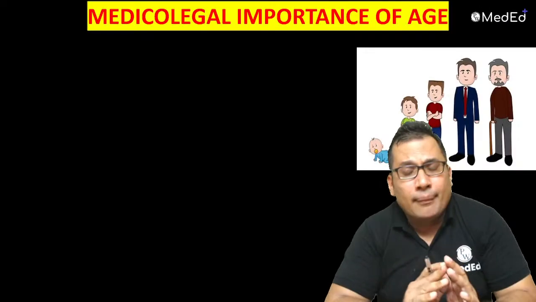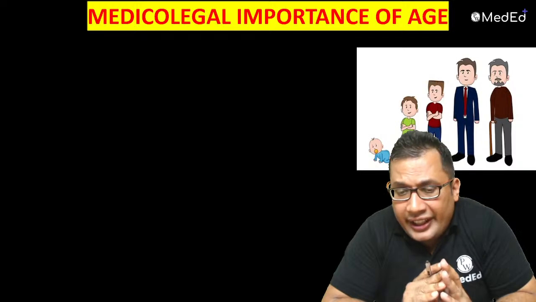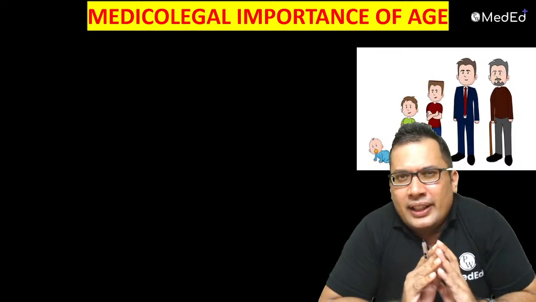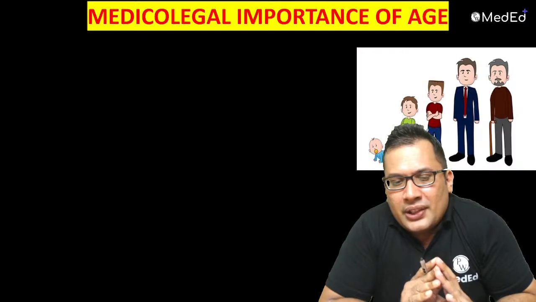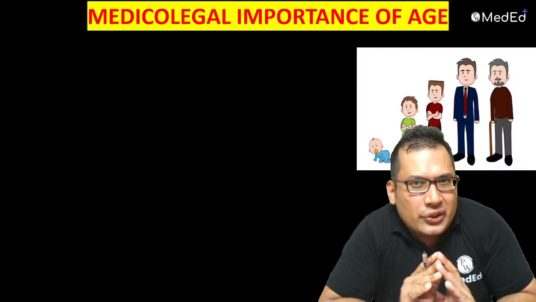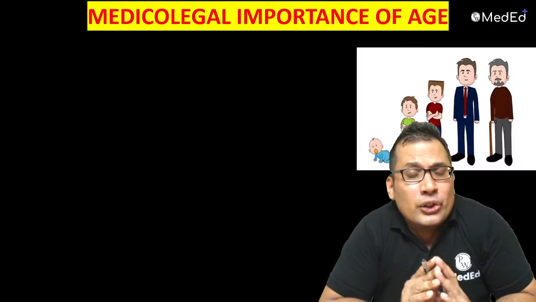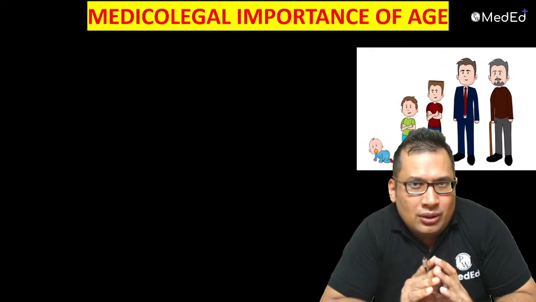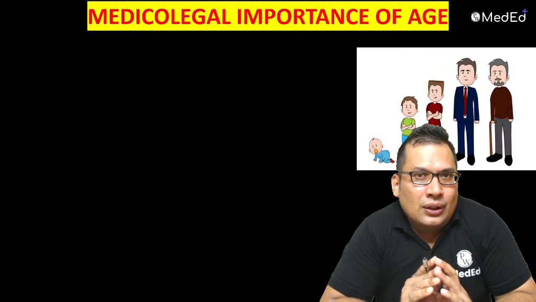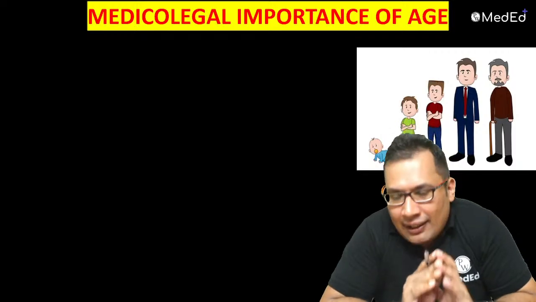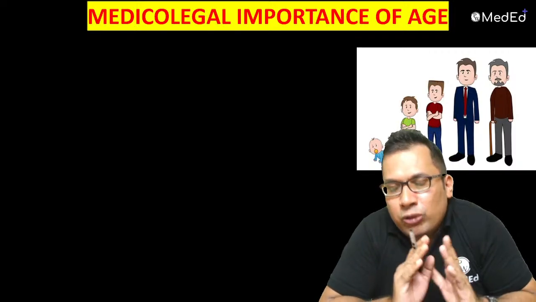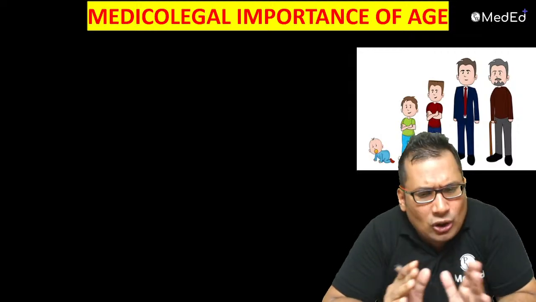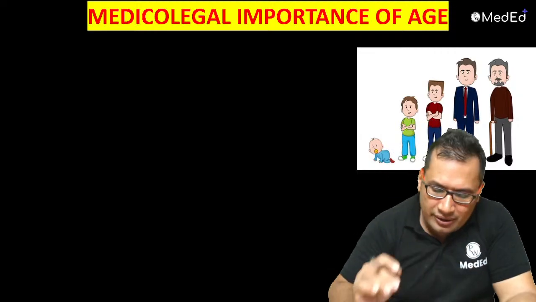And finally, medico-legal importance of age. Very, very important topic. So they can ask you any question from this. What is the medico-legal importance of age? 7 months of intrauterine life, 1 year, 5 year, 7 year, 12 year, 14 year, 18 year, 21 year. All these are very commonly asked theoretical aspects.